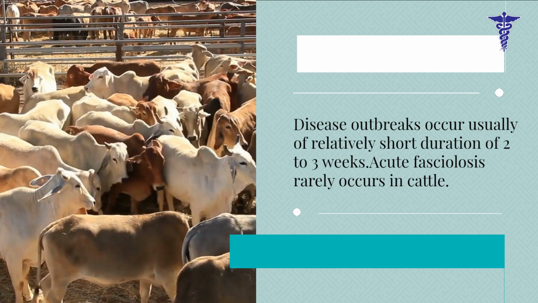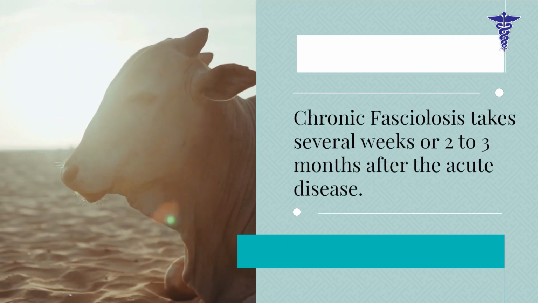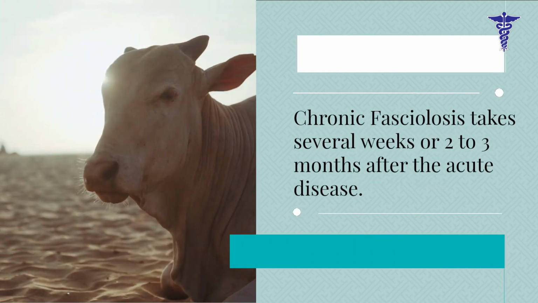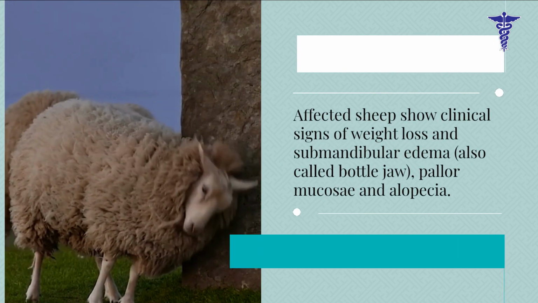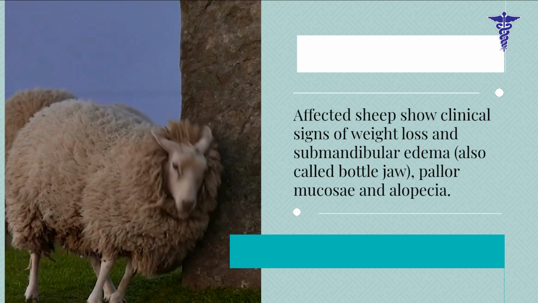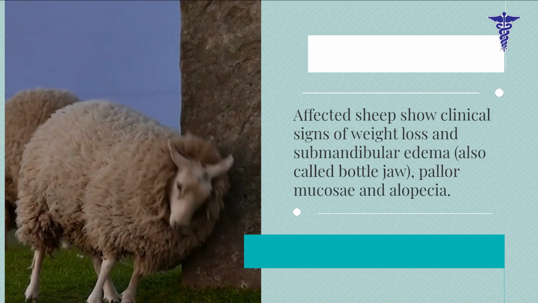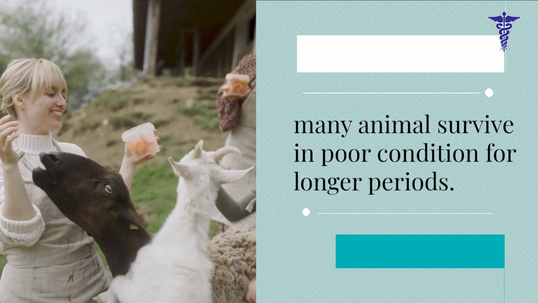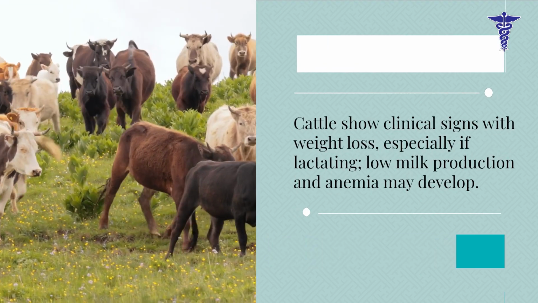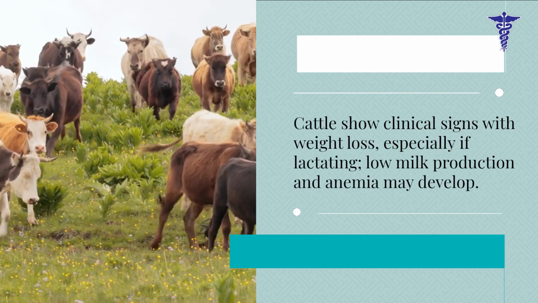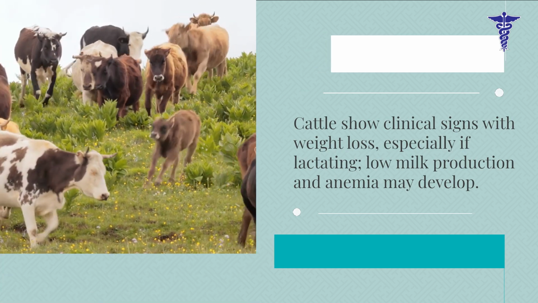Acute fasciolosis rarely occurs in cattle. Chronic fasciolosis takes several weeks, or 2 to 3 months after the acute disease. Affected sheep show clinical signs of weight loss and submandibular edema, also called bottle jaw, pallor of mucosae, and alopecia. Many animals survive in poor condition for longer periods. Cattle show clinical signs of weight loss, especially if lactating. Low milk production and anemia may develop.